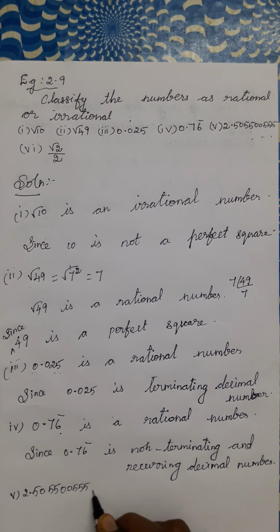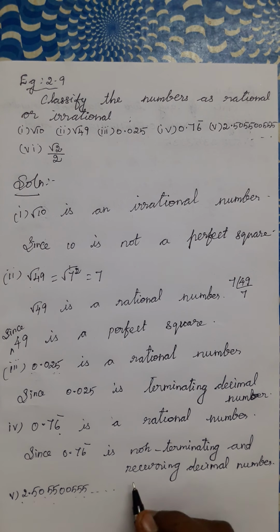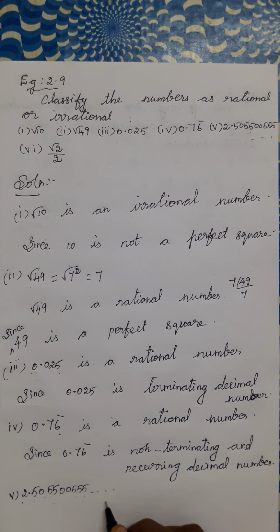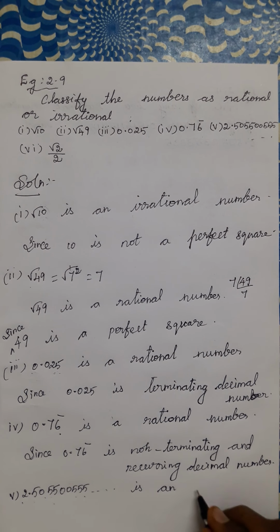2.5055005555 etc. It is non-terminating and non-recurring. 50, next 5500, 555 etc. If it is like this, 505050 going like that, that means it is non-terminating and recurring. Now it is a non-terminating and non-recurring decimal number. Therefore, it is an irrational number.